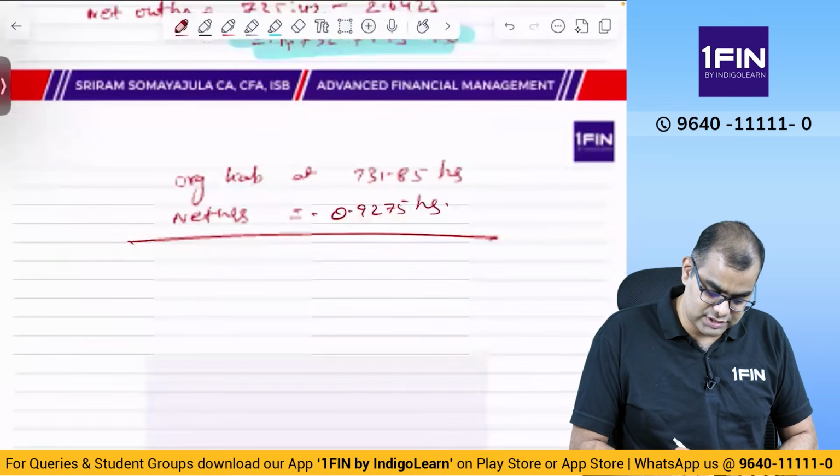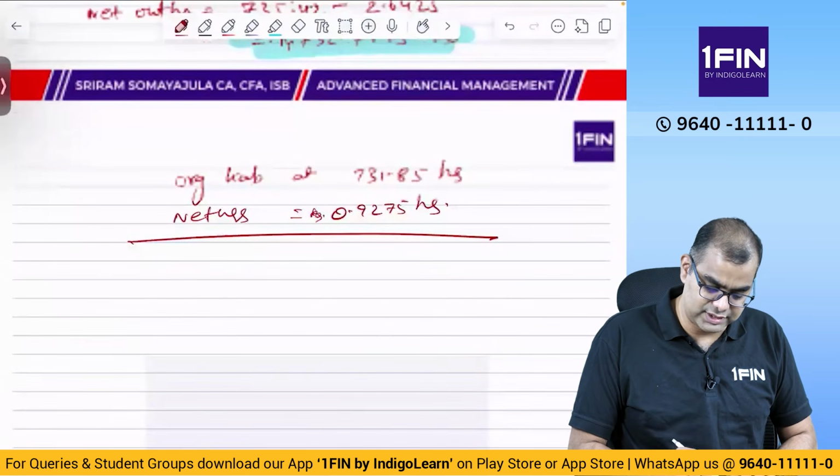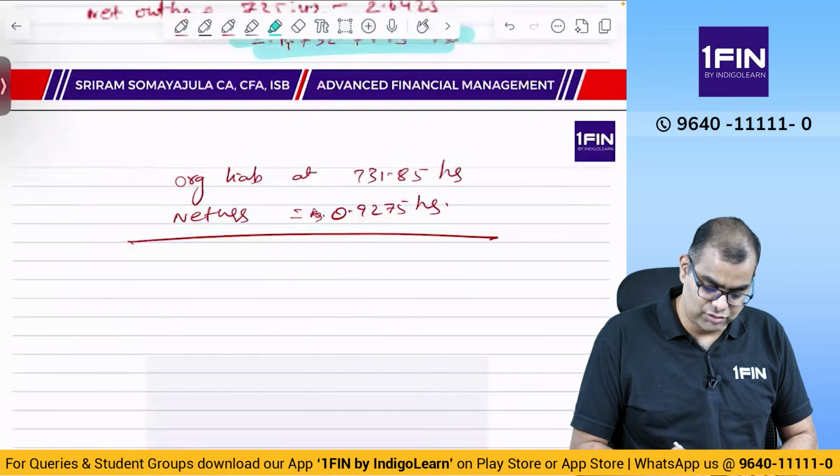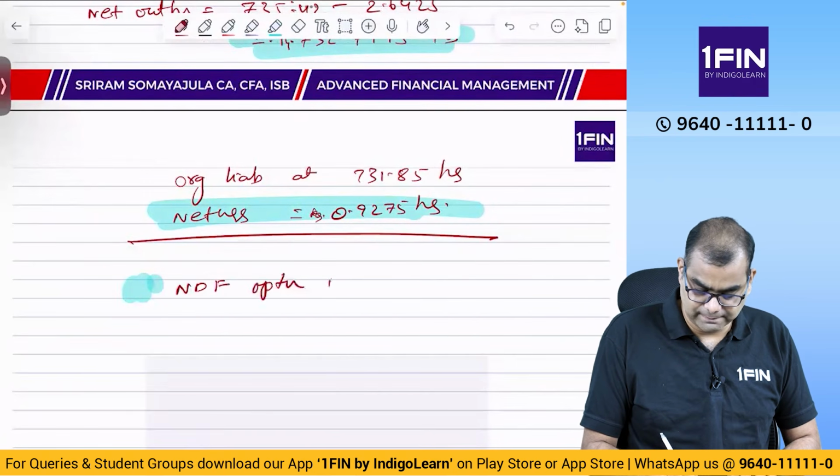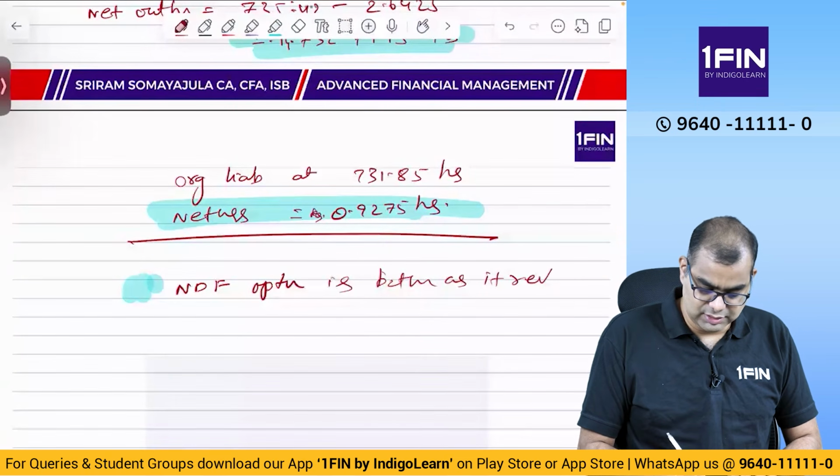Net loss is rupees 0.9275 lakhs. So, which is better? NDF option is better, as it results in lower loss.